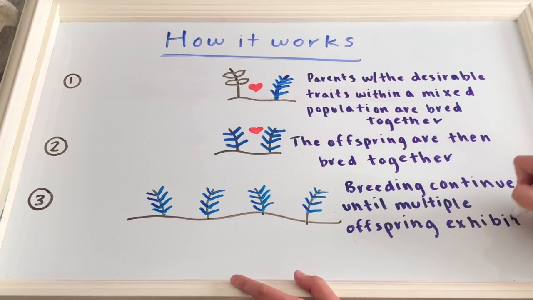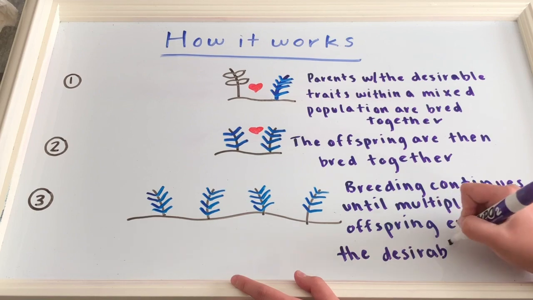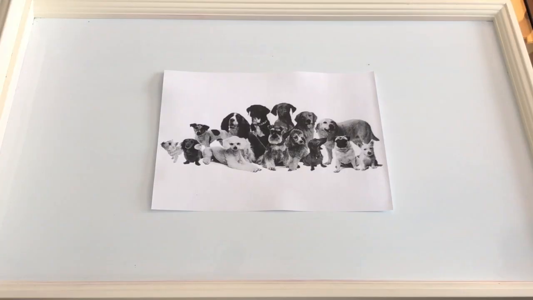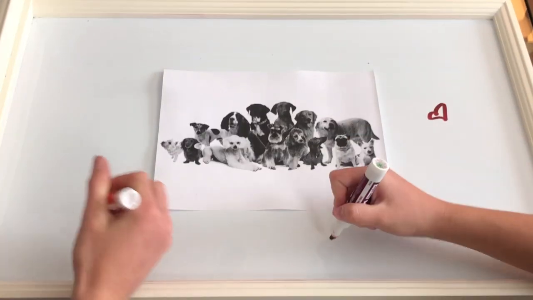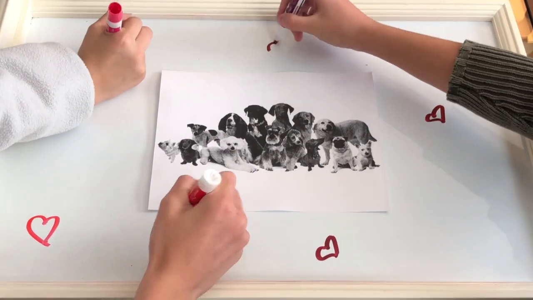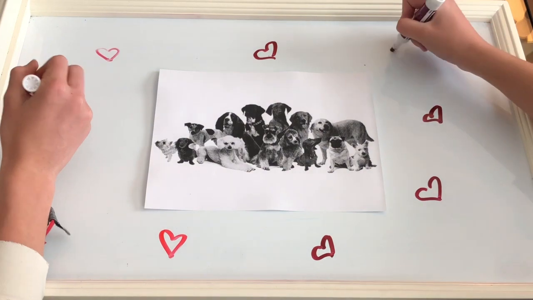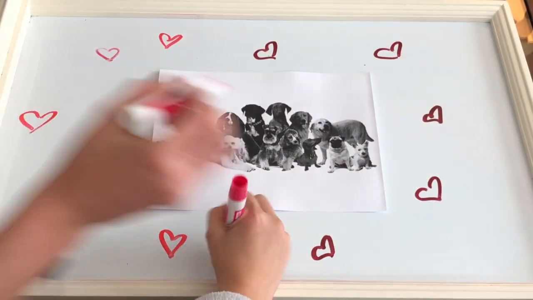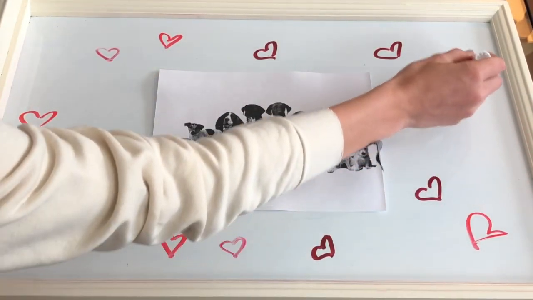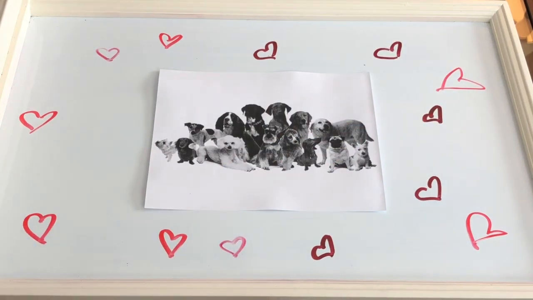Most, if not all, breeds of dogs that exist today are due to artificial selection. Dogs share a common ancestor, the gray wolf. Thousands of years ago, wolves were domesticated and bred for more docile traits. Today, there are hundreds of breeds of dogs that are bred for specific jobs, behaviors, appearances, and more.